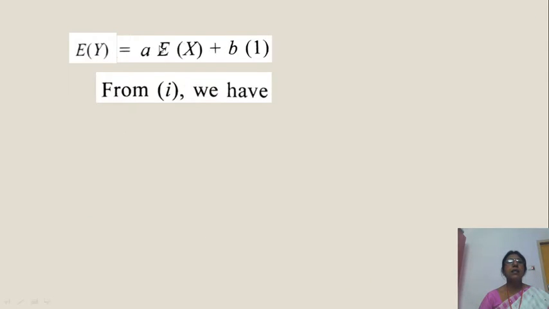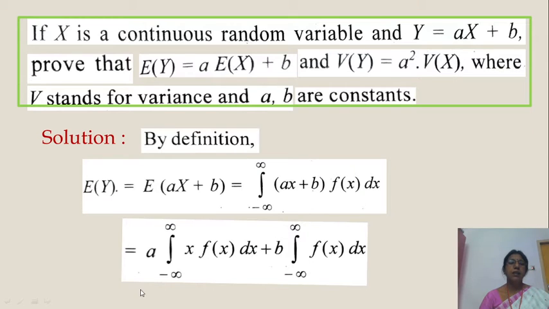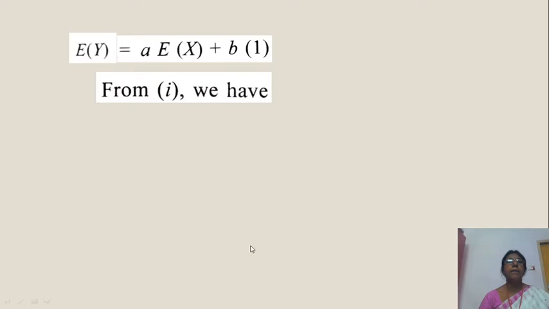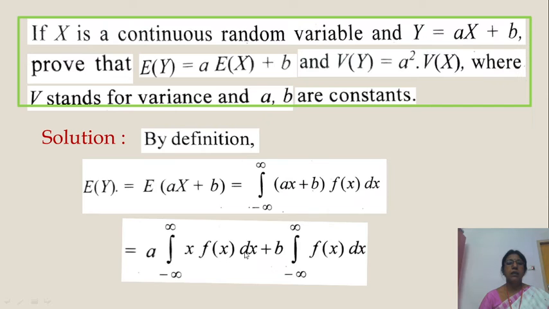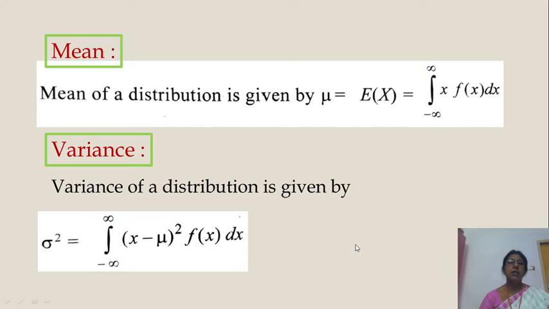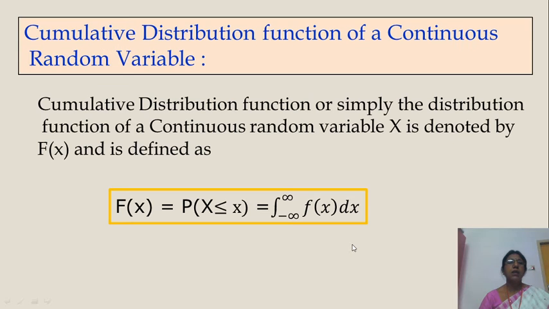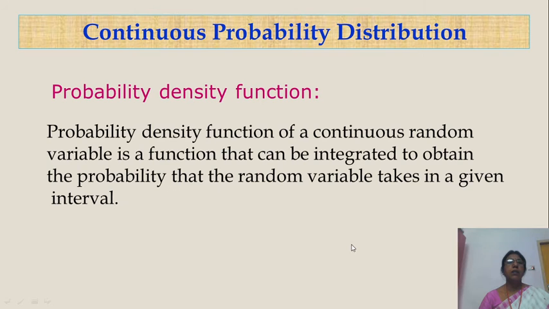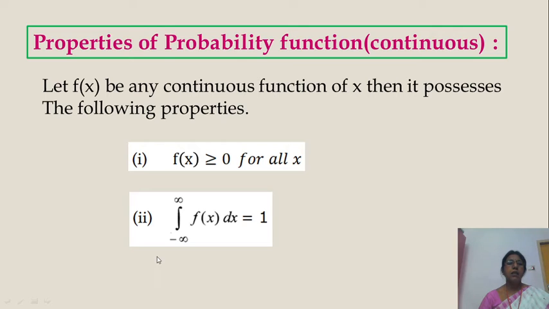E of y is a E of x plus b. There, a E of x, plus b here, because this value is 1: the integral from minus infinity to infinity of f of x dx. See the properties. The integral from minus infinity to infinity of f of x dx is 1.